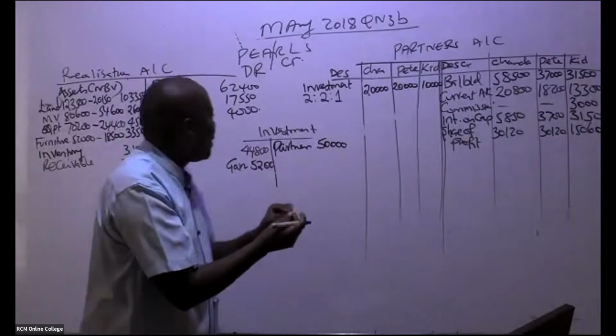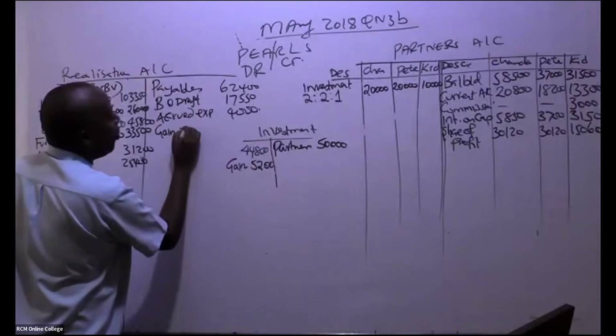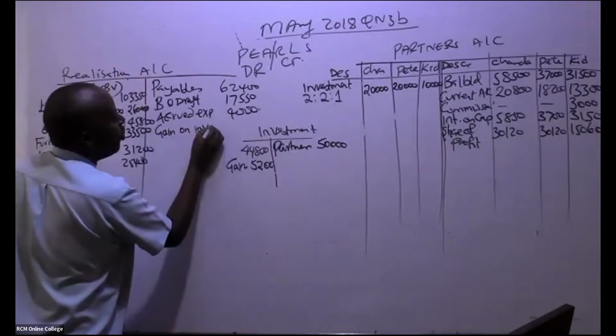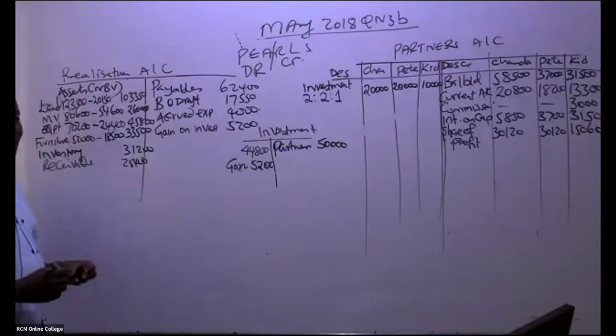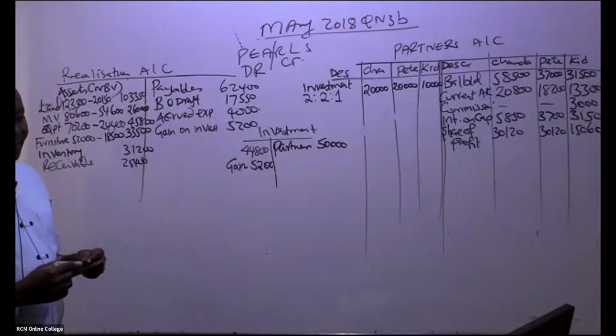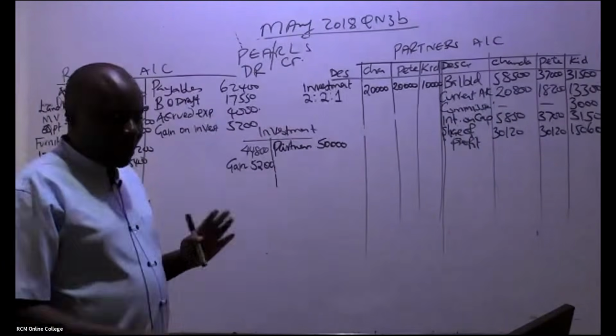So you just book the whole amount, 5,200, gain on investments. You write there 5,200.